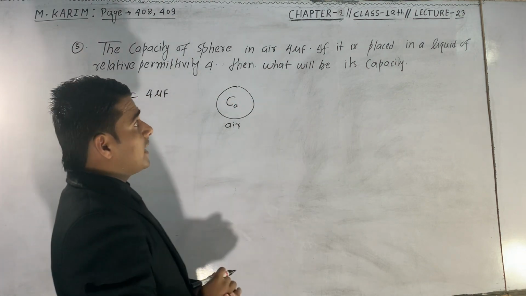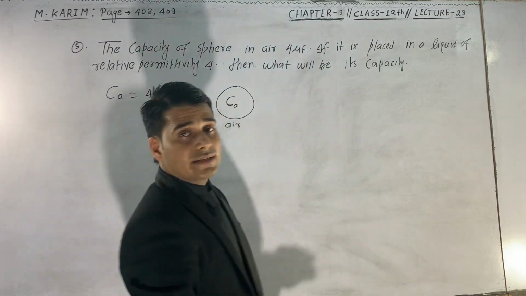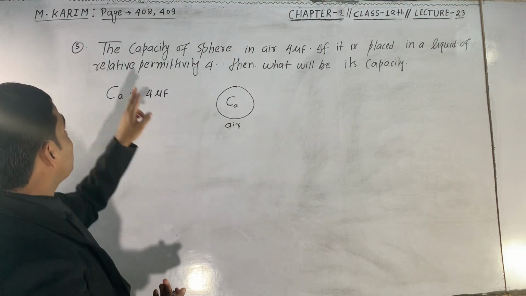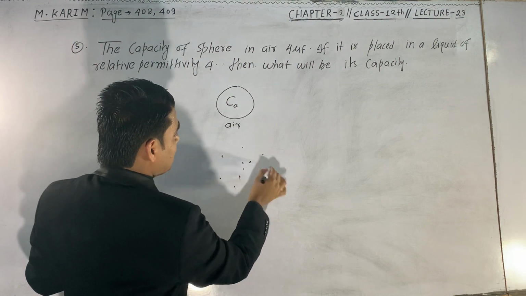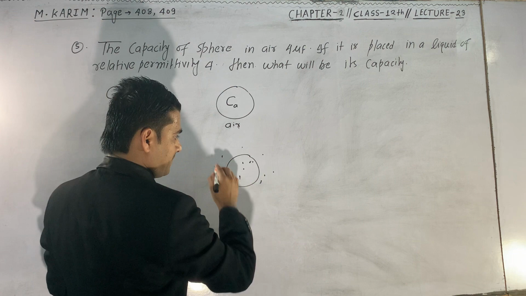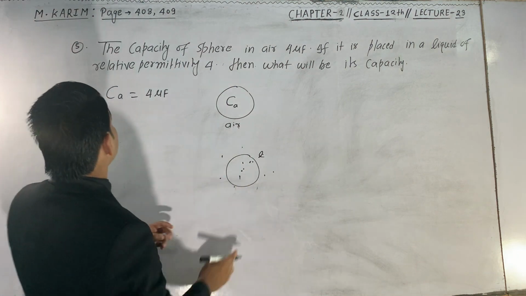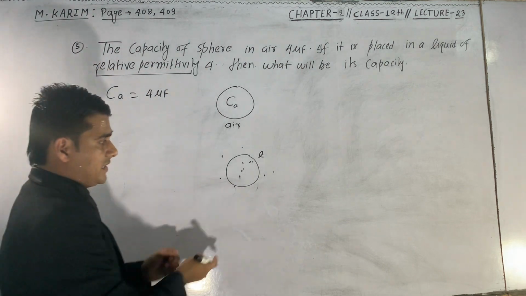Okay. Next, if it is placed in a liquid. Now this sphere is placed in a liquid of relative permittivity 4. There is a liquid here, and this metallic sphere is placed in this liquid. This is the liquid, and this is the relative permittivity of this medium.